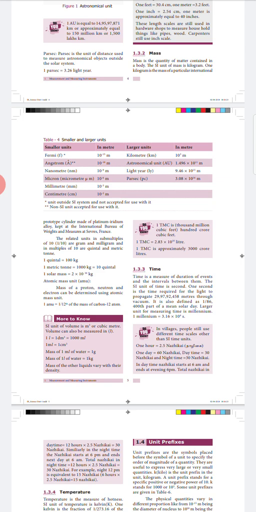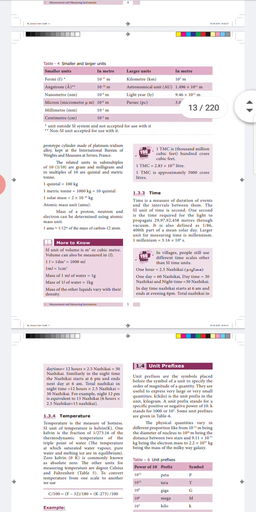Otherwise, we can define it as 1 by 86,400th part of a mean solar day. The larger units of time are day, week, month, year, millennium, etc. 1 millennium is equal to 3.16 × 10^9 seconds.